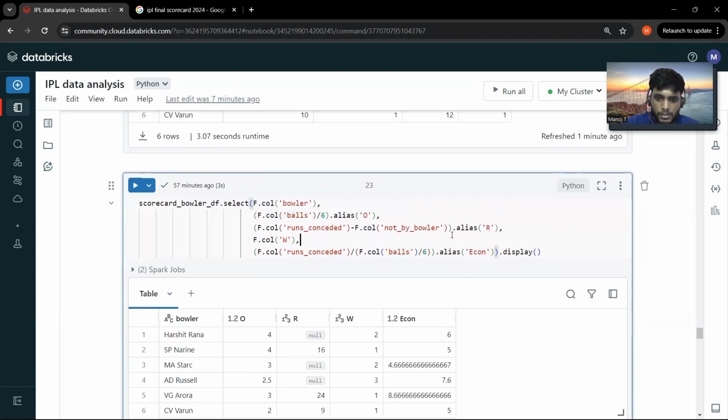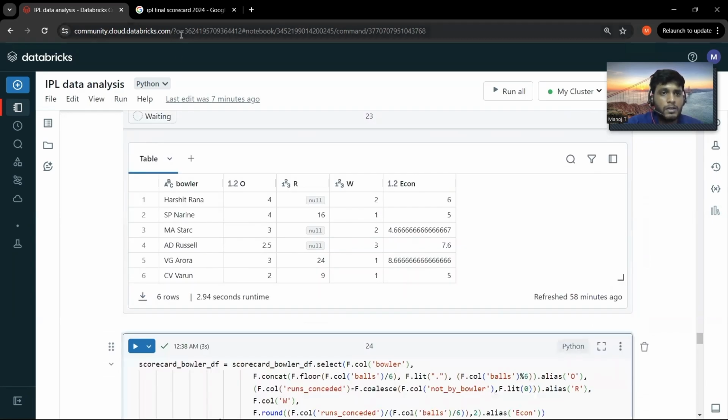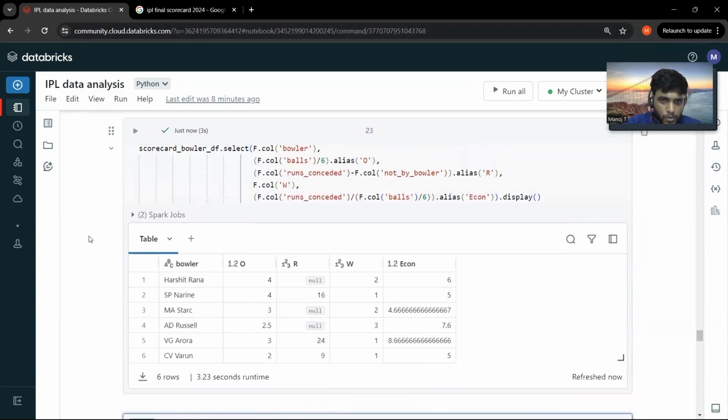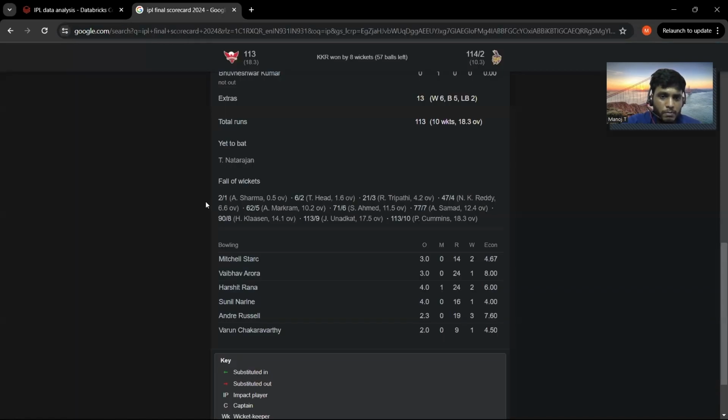So let me run it and we'll try to compare this. Okay, if you see here, for Andre Russell, it seems like he has bowled 2.5 overs. But with the scorecard, I could see that Russell has bowled only 2.3 overs.